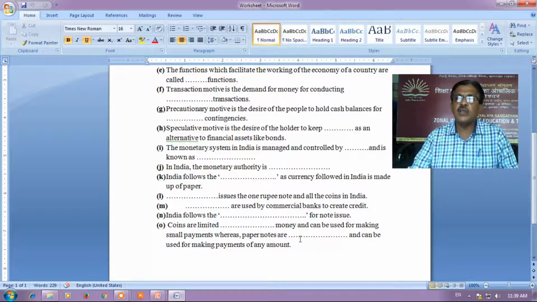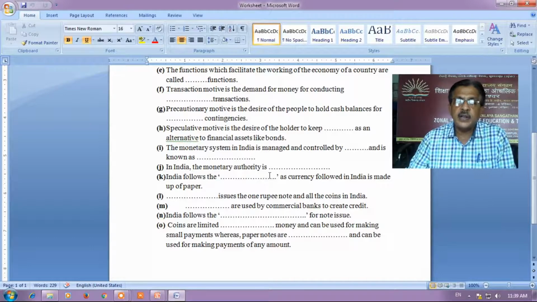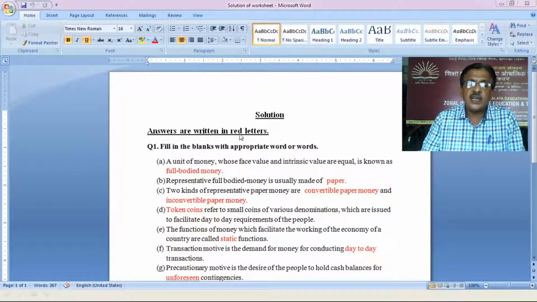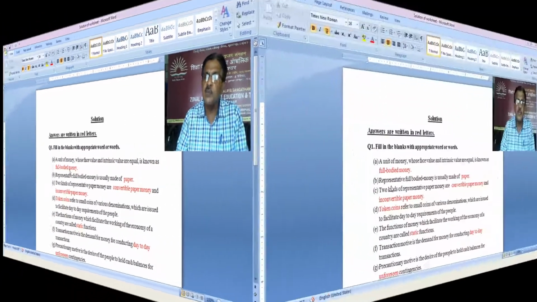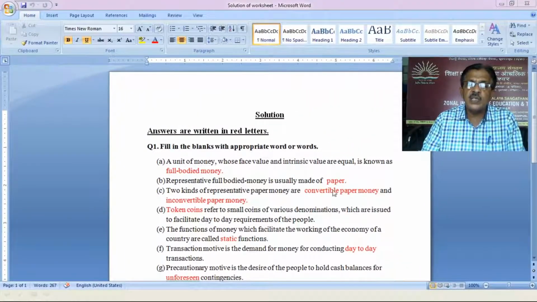I hope you might have done your answer and marked in your copy. Let us see the solution. Answers are written in red letters. You see the question already you have seen, and the question is also repeated here in this solution. A unit of money whose face value and intrinsic value are equal is known as full-bodied money. The representative full-bodied money is usually made of paper. Two kinds of representative paper money are convertible paper money and inconvertible paper money.